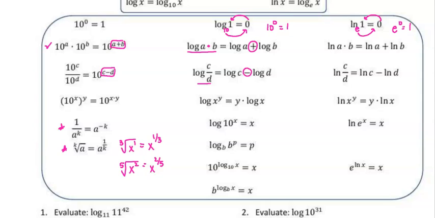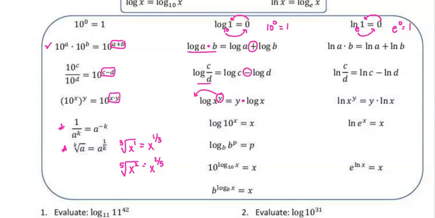If you have 10 to the x raised to the y power, we multiplied our exponents. So over here we have log of x raised to the y power. If you do that, you're going to take your exponent and move it to the front, and multiply those two things together.